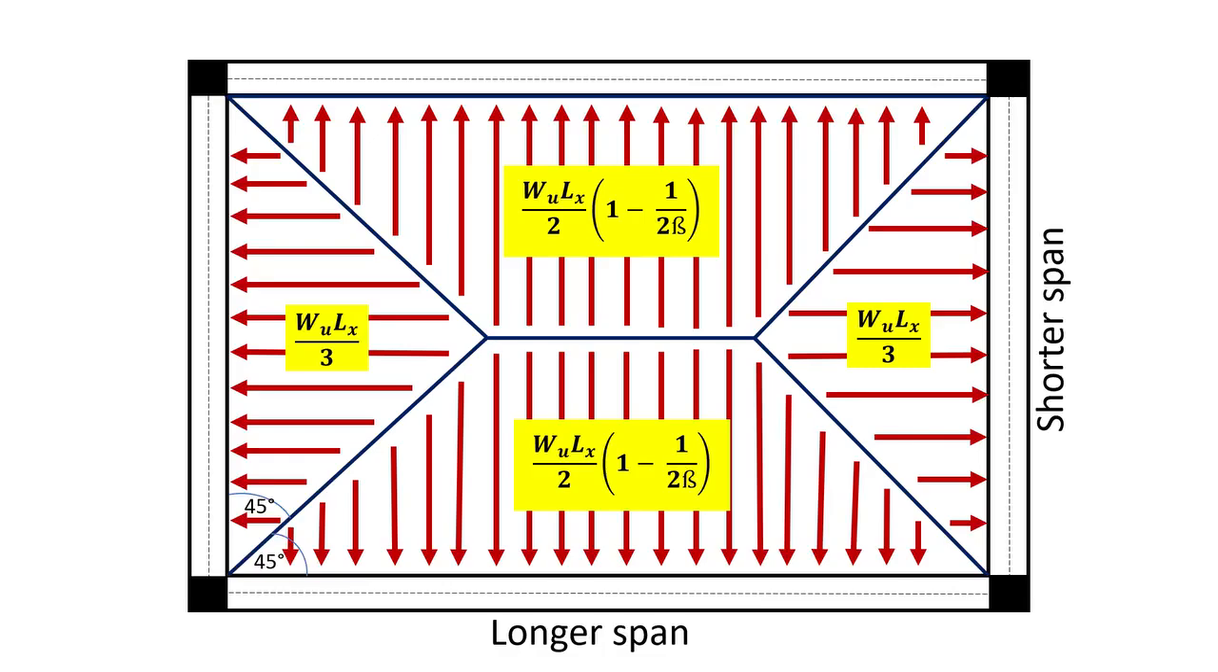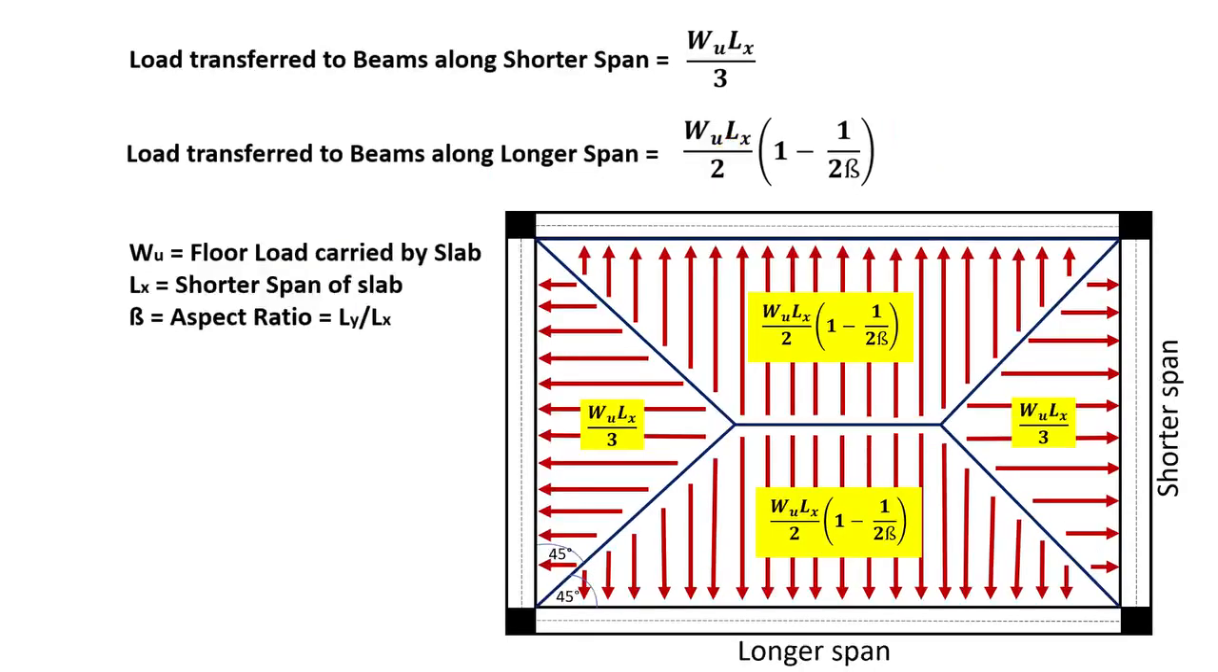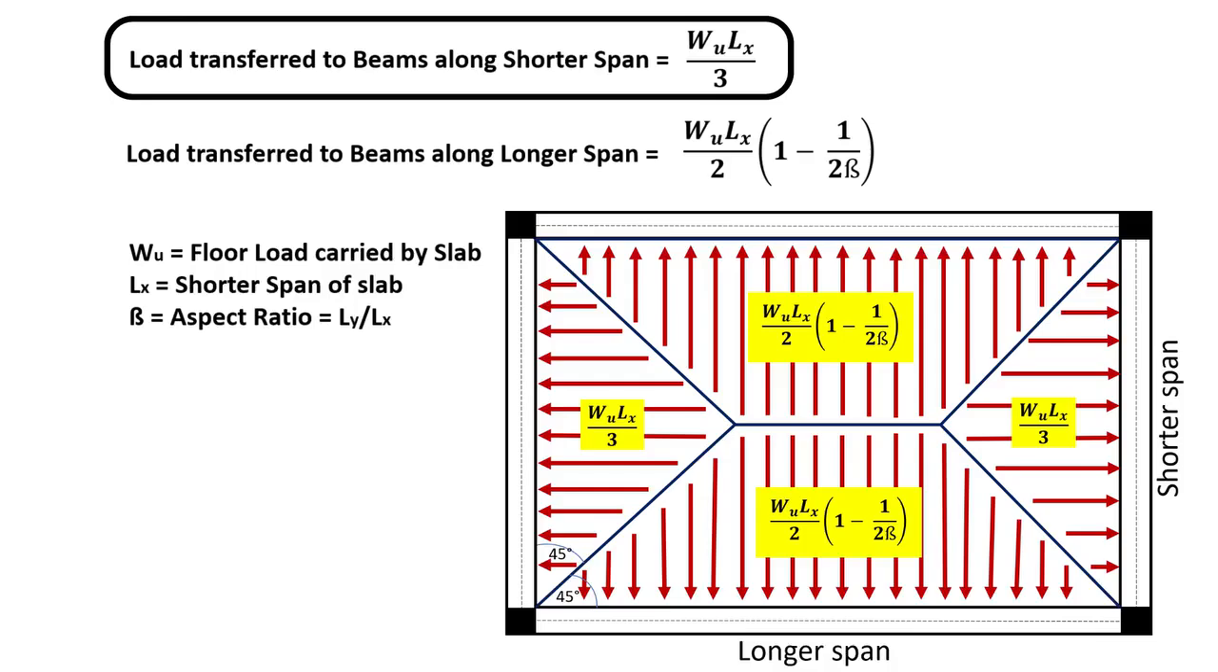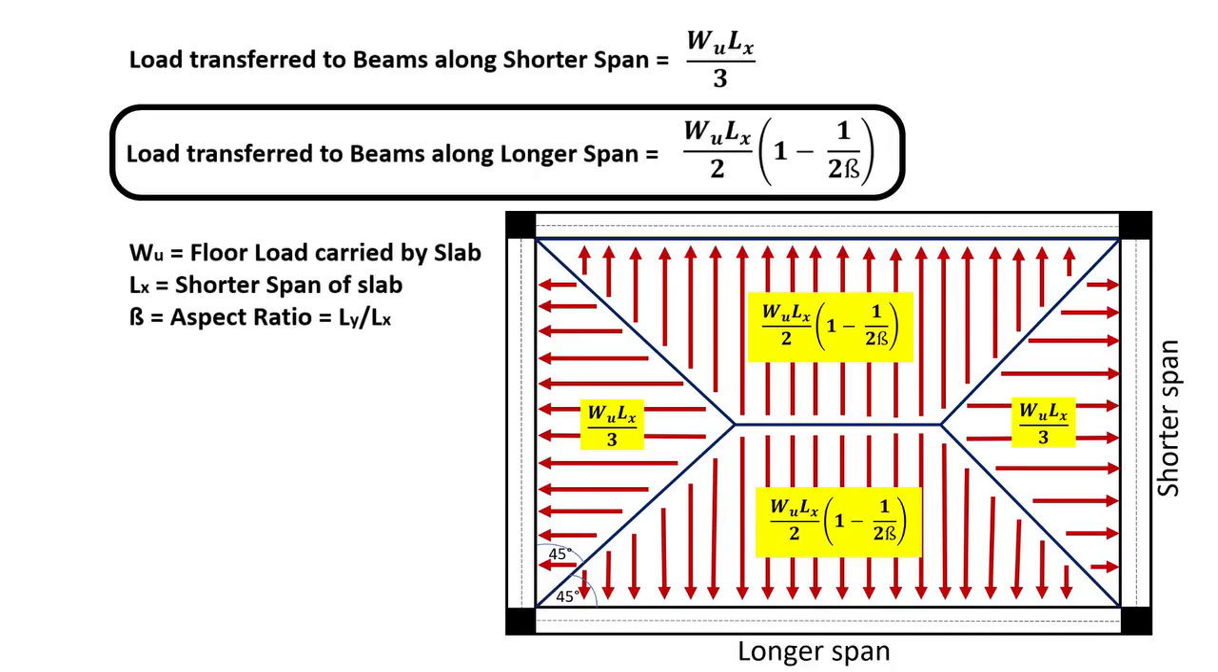To transfer the floor load of a two-way slab in such a way that it's carried by the beams as UDL, we use the following equations. The load transferred from the triangular areas to each of the beams along the shorter span is equal to Wu Lx upon 3, and the load transferred from the trapezoidal areas of the slab to each of the beams along the longer span is equal to Wu Lx upon 2 into 1 minus 1 upon 2 beta, where Wu is the floor load carried by the slab, Lx is the shorter span of the slab, and beta is the aspect ratio, that is Ly upon Lx.